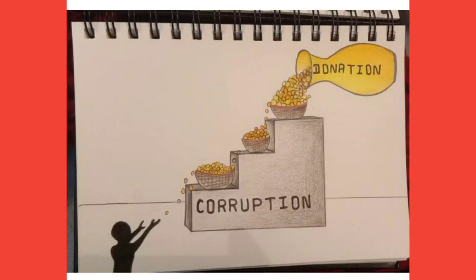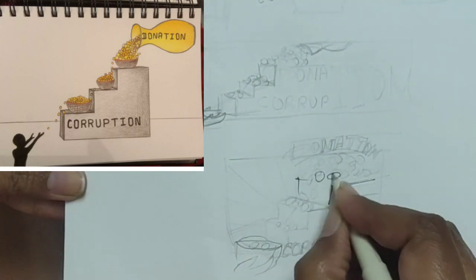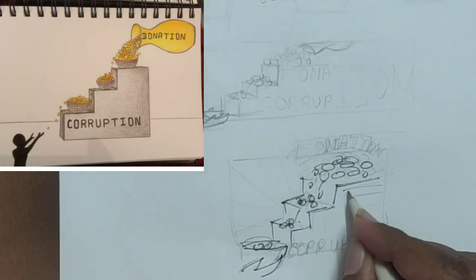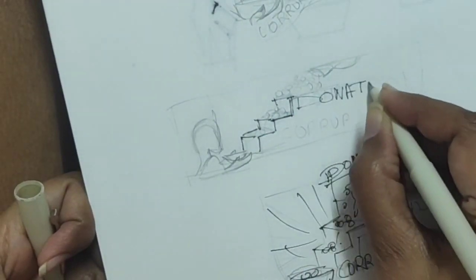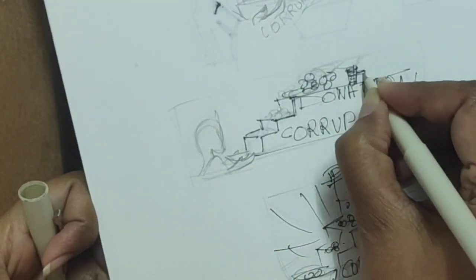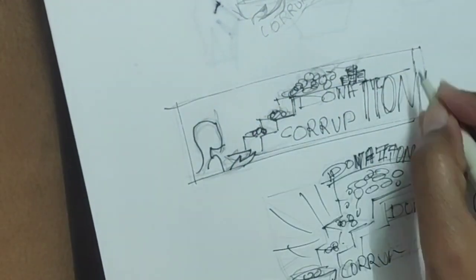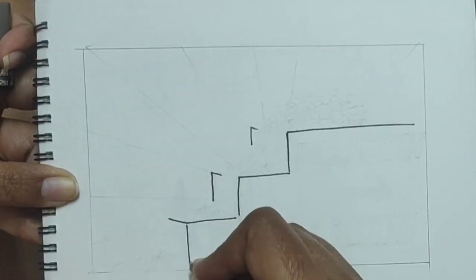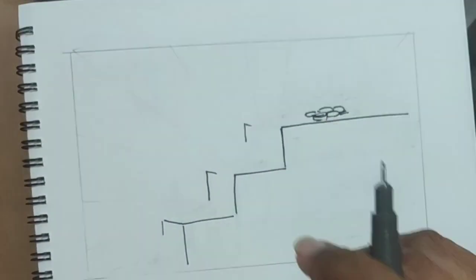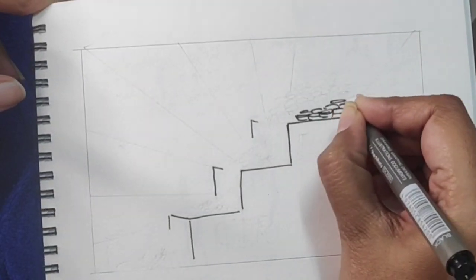So when students try to attempt this question, the concept is very nice, but they don't know how to make it aesthetically beautiful. Now, I'll show you how you can improve. So before you start, always make rough sketches. Make those rough layouting. Play with your placement. See how you will place your steps. What should be made bigger. Like the face of the boy can be eliminated completely, or where you will work with the typo. So the donation and the corruption, so TIO and I could make it common. So play with those placements, and then once that idea is fixed, then you start with your sketching.